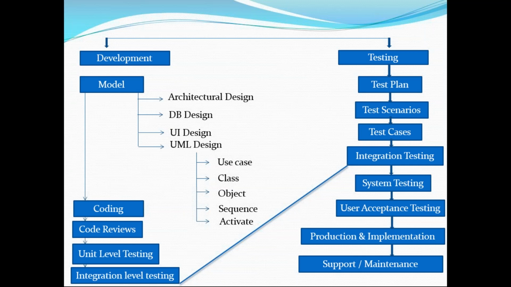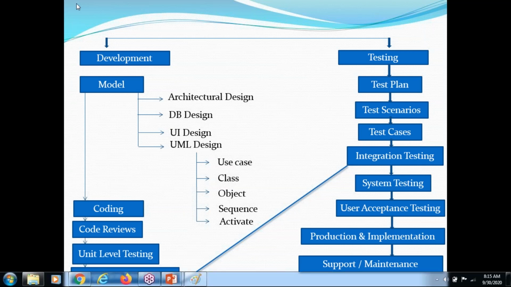Once system testing is done, you go for user acceptance testing. User acceptance testing is nothing but beta testing and alpha testing. We will discuss it when the topic comes. Once user acceptance testing is done, we go for production and implementation. Once that is done, we go for support and maintenance. This is the complete process of what the developer does and what the tester does.